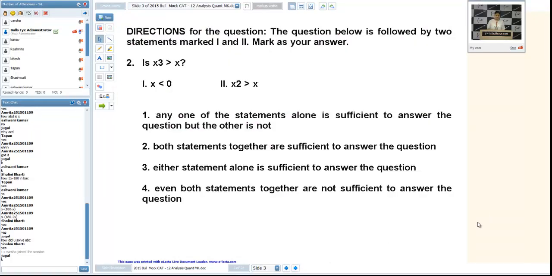Okay, question number 2, let me correct this. This is x cube and this is x square. Yeah, any problem in this? Good question on data sufficiency. Whenever you have a question of algebra in data sufficiency, obviously you can expect any level. We can make any level in data sufficiency in algebra, and that too is inequality. It's a difficult part actually. Yeah, any problem in this?